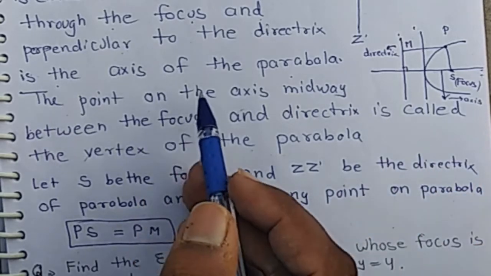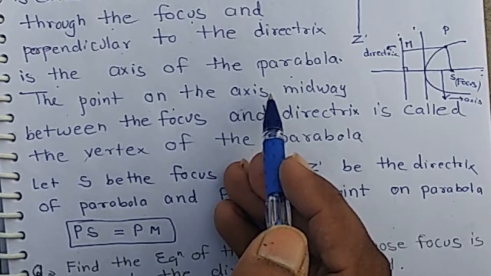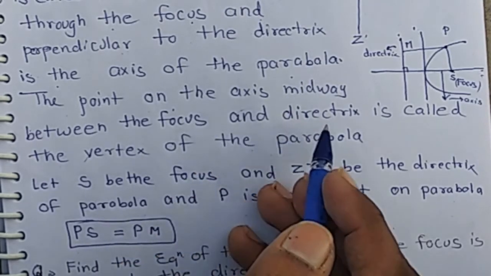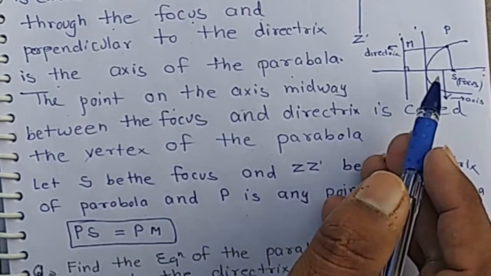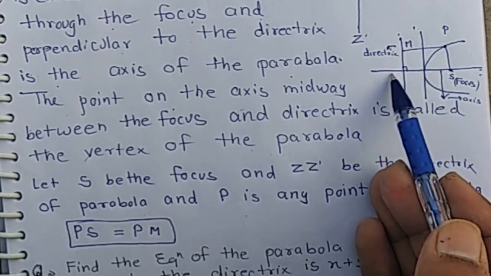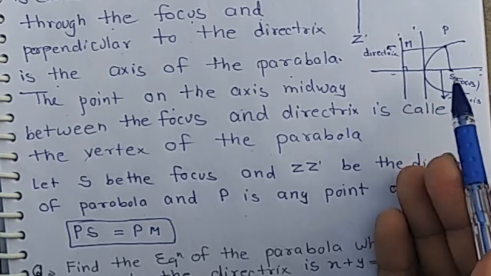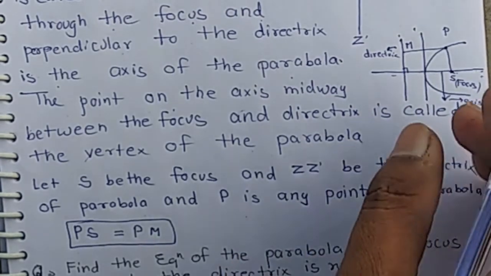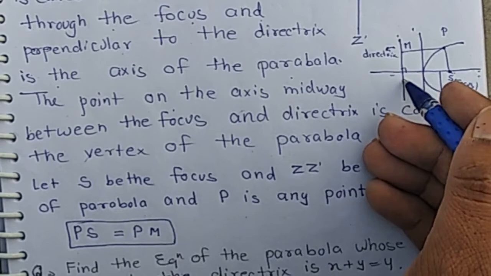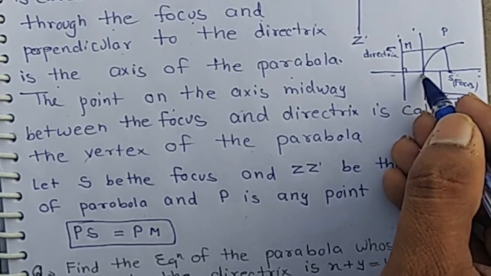Also, the point on the axis midway between the focus and the directrix is called the vertex.